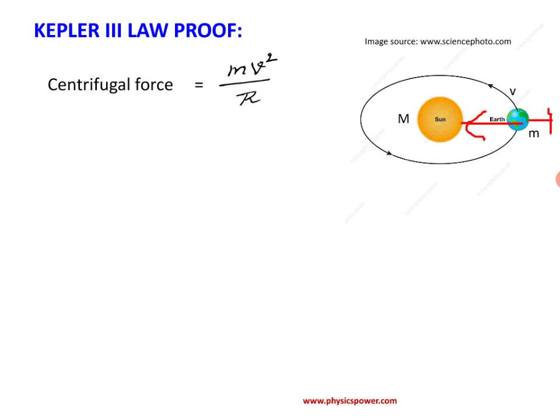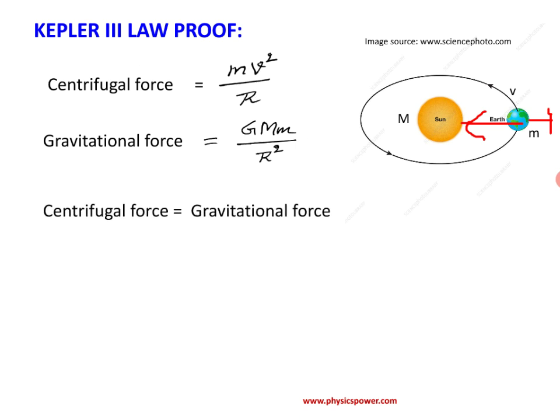That centrifugal force is balanced by the gravitational attractive force of the Sun. If r is the distance, then according to Newton's law of gravitation, the gravitational attractive force is G capital M into small m by r square. These two must be the same; only then can the Earth rotate in that fixed orbit. Every time these should be the same. If the centrifugal force is more, it will move a little away from the Sun. If the gravitational force is more, the Earth will come a little towards the Sun. If both are the same, it will continue on the same path.